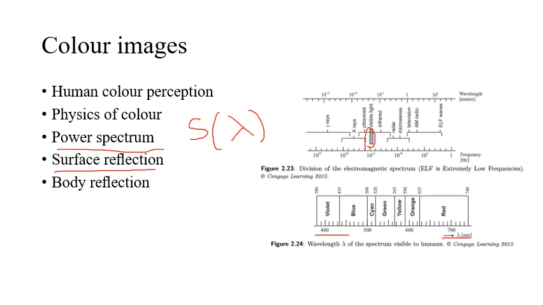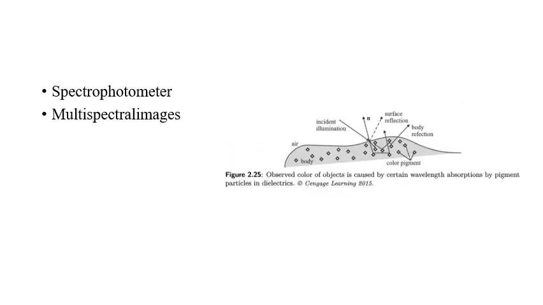So because of the property of the matter, because of the color pigment, there is some sort of random reflection. This is known as the body reflection, and it is very predominant in dielectrics, plastics or paints. These two are the mechanisms which result in the presence of colors.